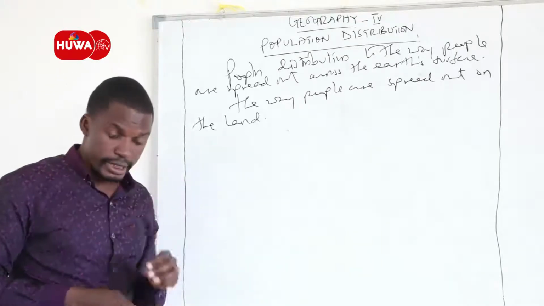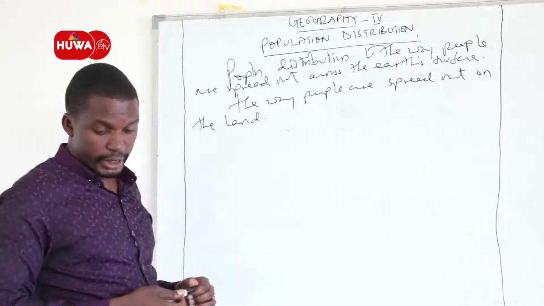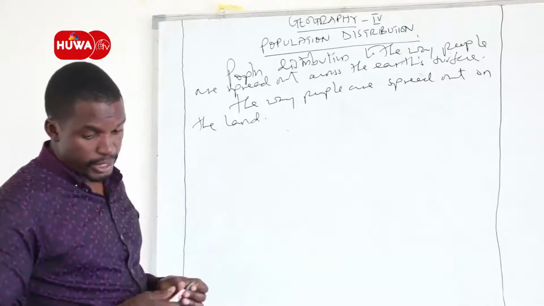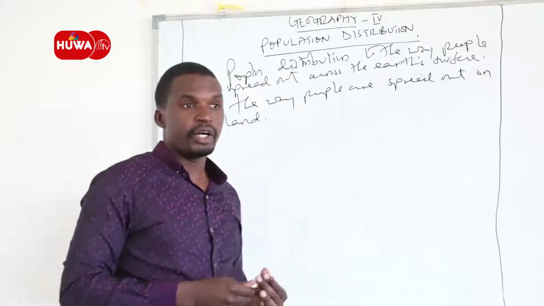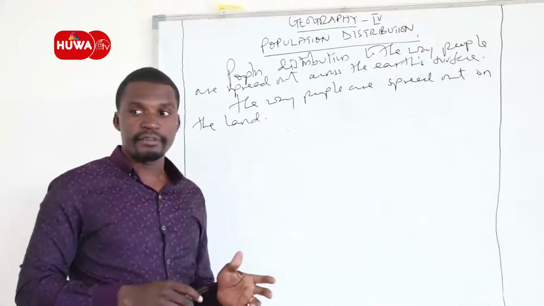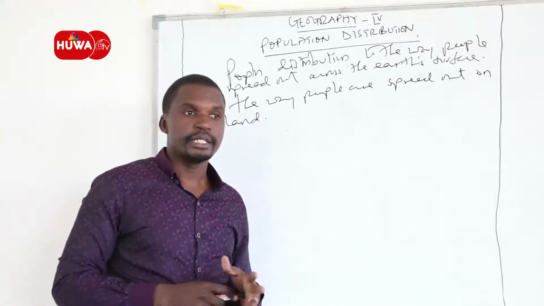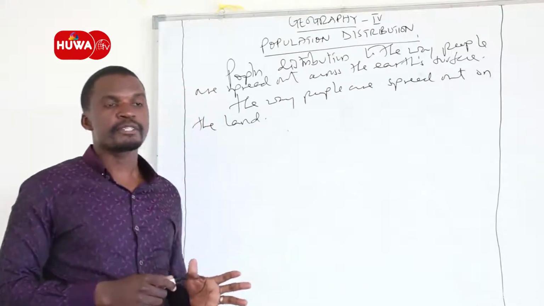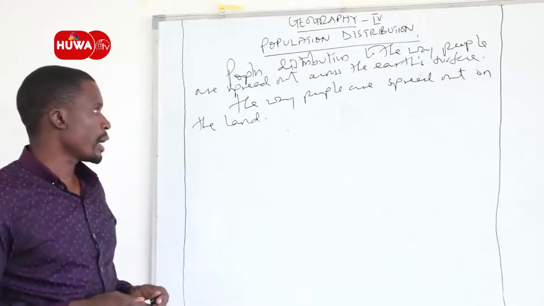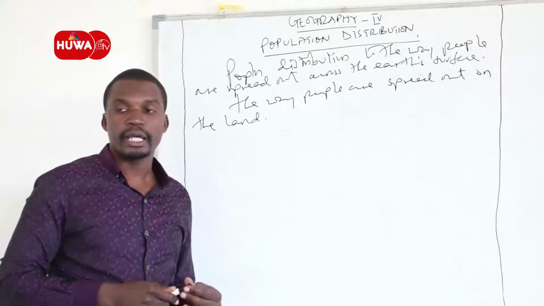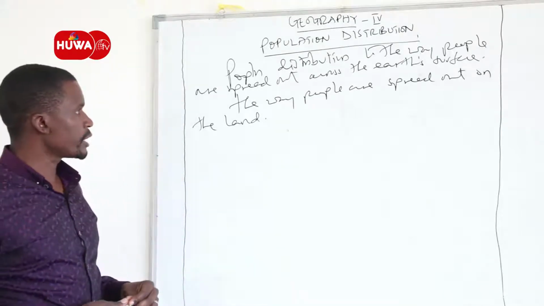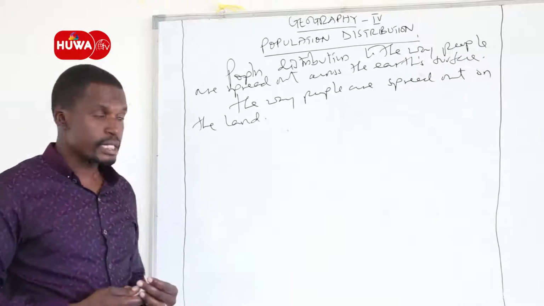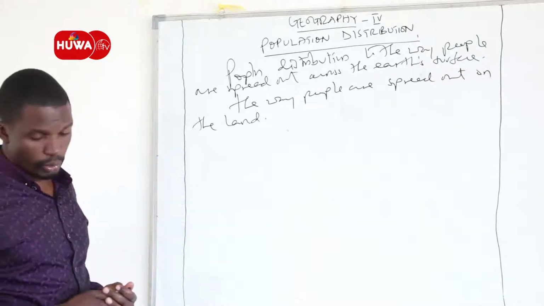That is what describes the concept of population distribution. And it's where we say population distribution is uneven over the earth's surface. Uneven in the sense that it is not equal. It varies from place to place, where some places have high population density, some have low population density, and some places have no population at all.